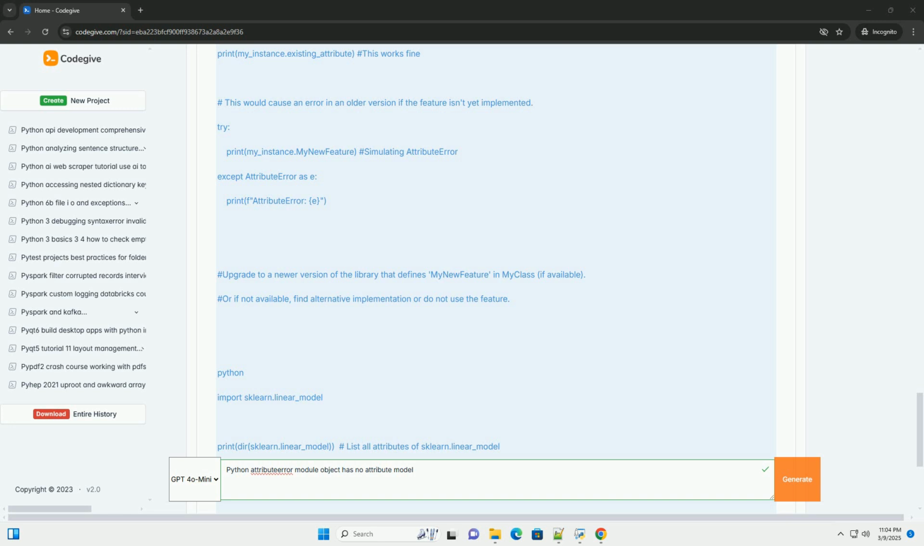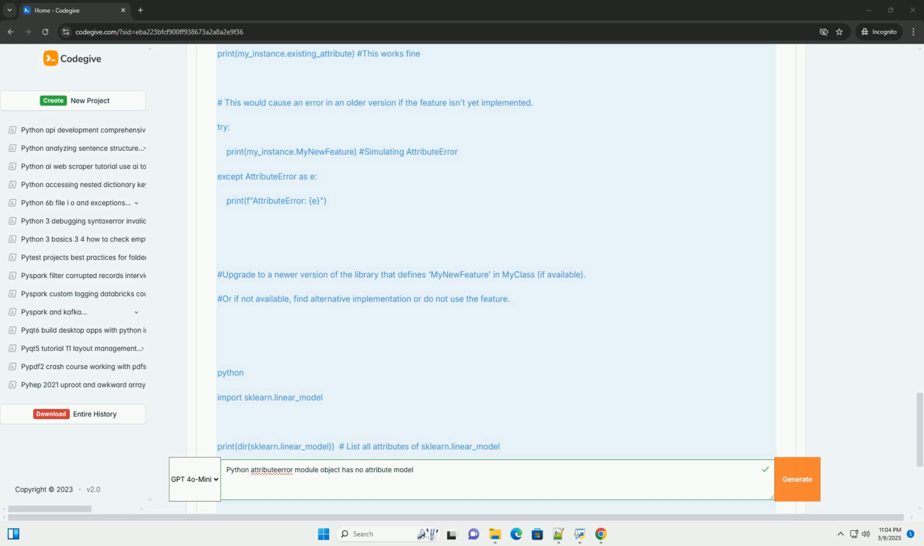2. Common causes and scenarios. Here's a breakdown of the primary reasons why you might encounter this error. Typo in attribute name: the simplest cause. You might have mistyped the attribute name, model in this case, when trying to access it. Double check the spelling. Incorrect module import: you might be trying to access the model attribute from the wrong module. Perhaps you're importing the wrong module, or you're trying to access the attribute from the module's name when it's defined in a submodule.